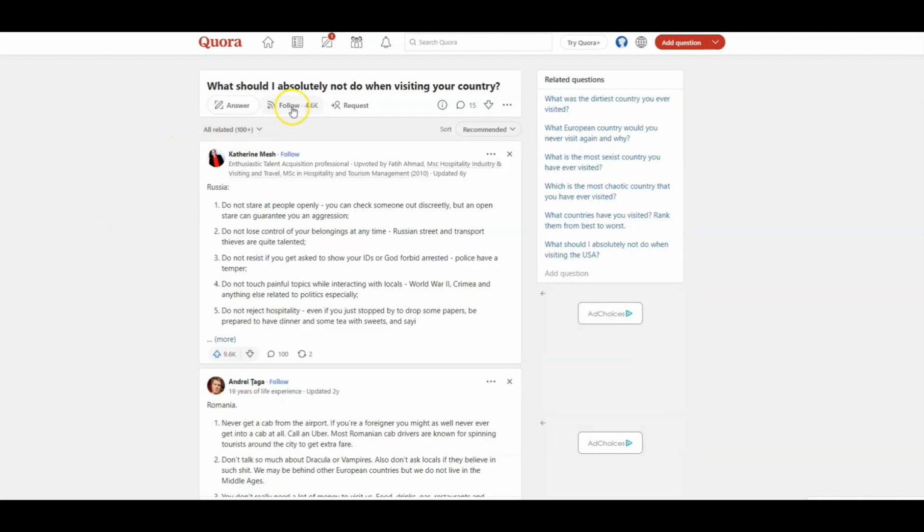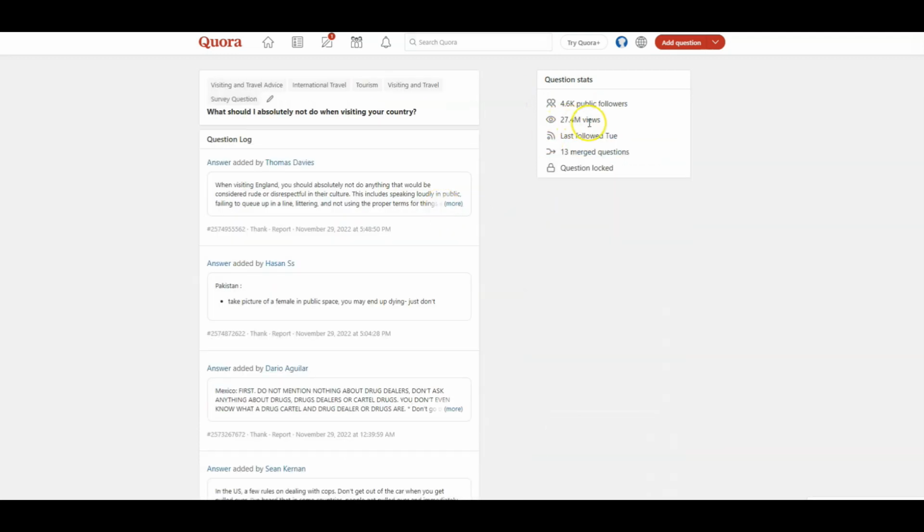We can look at another example of a question. We see that there are a lot of followers and a lot of answers. Also, I will go to the log, View Question Log, and we see the number of views. There are a lot of followers and a lot of views. We can see 2 more signals for us: the last followed and the merged questions. Quora merged a lot of questions into 1, so it will be hard for us to rank higher at Quora, and we will have competition from all the writers in all the questions that Quora merged.